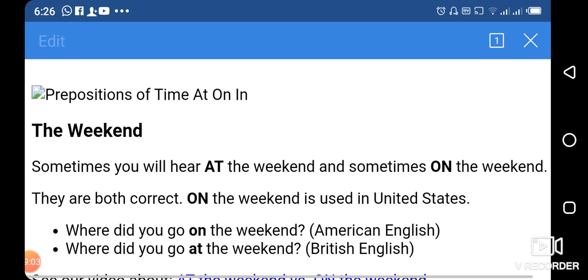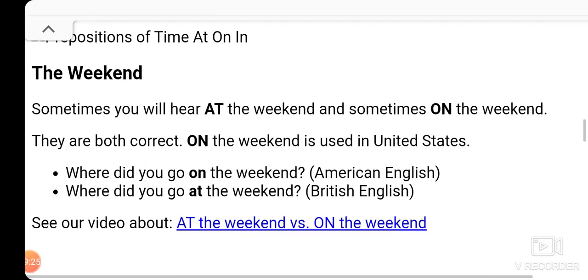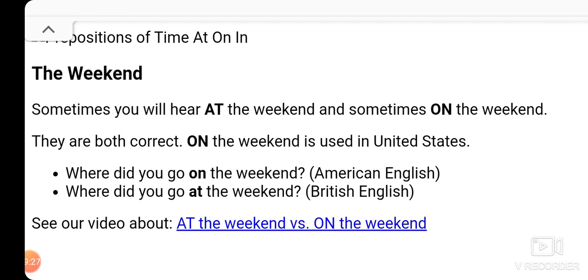Now look at here. This is also very important information that I'm going to share with you. What type of preposition of time do we have to use with the weekend? Sometimes you will hear "at the weekend" and sometimes "on the weekend". Now we have to understand when we have to use "at" with weekend and when "on". They are both correct.